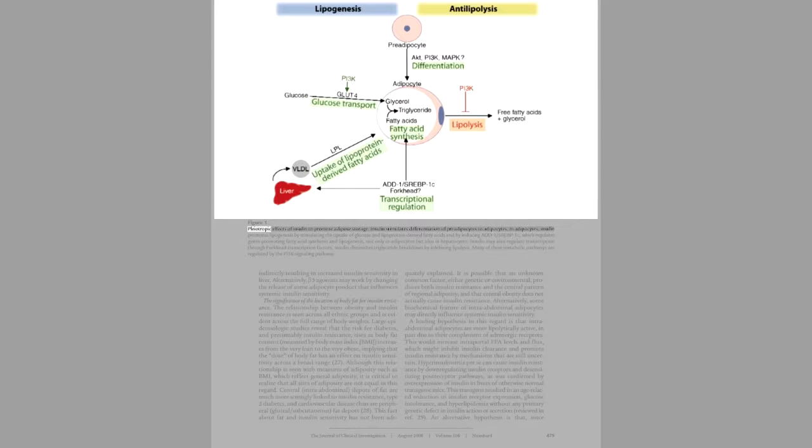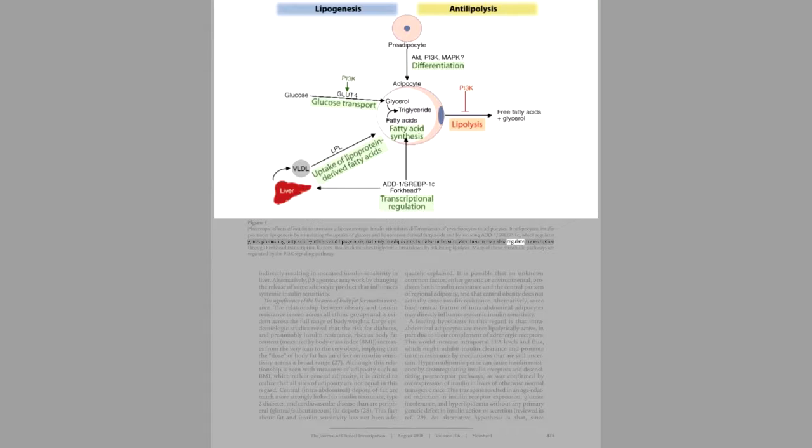Figure 1: Pleiotropic effects of insulin to promote adipose storage. Insulin stimulates differentiation of pre-adipocytes to adipocytes. In adipocytes, insulin promotes lipogenesis by stimulating the uptake of glucose and lipoprotein-derived fatty acids and by inducing ADD1/SREBP1c, which regulates genes promoting fatty acid synthesis and lipogenesis, not only in adipocytes but also in hepatocytes.